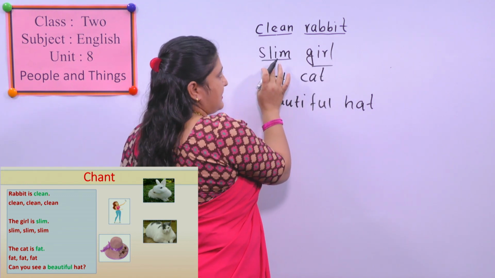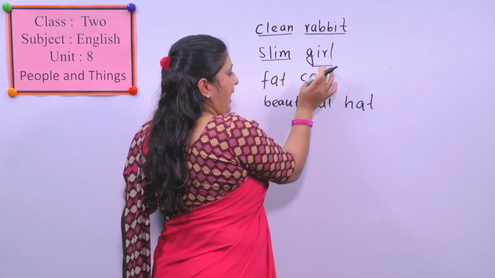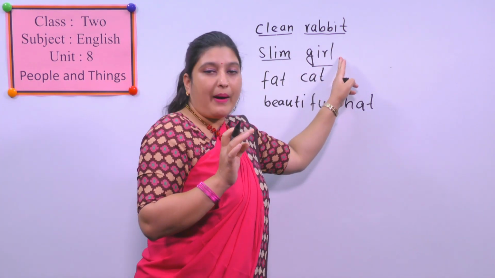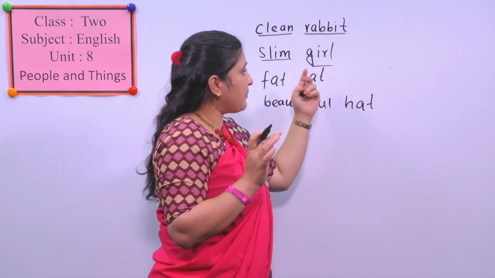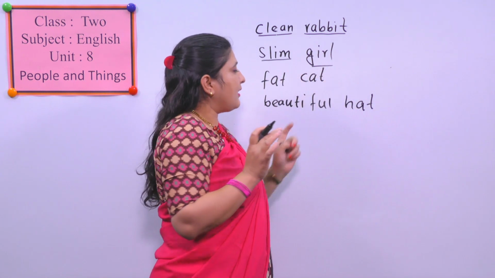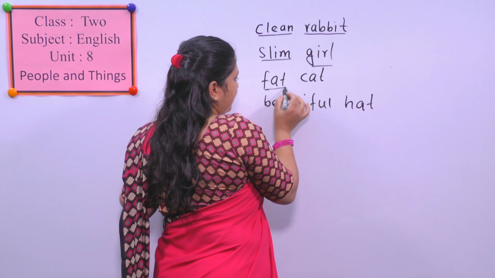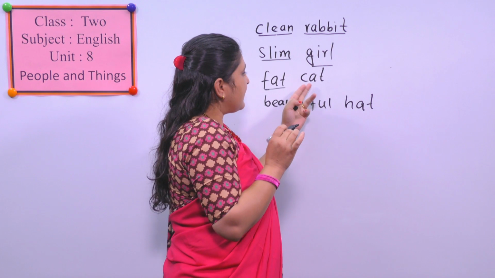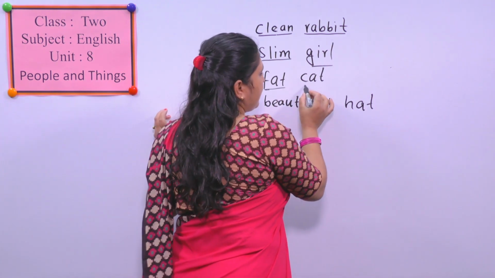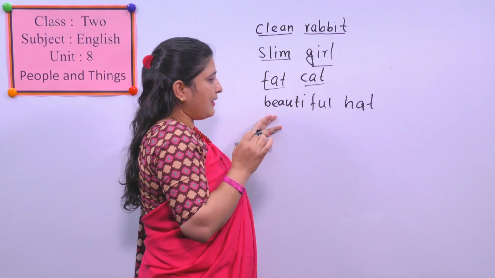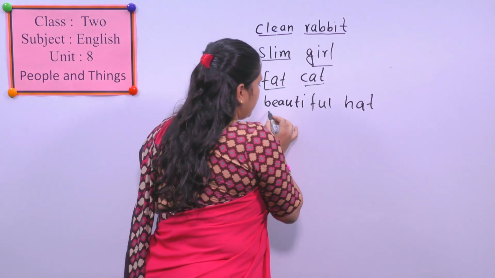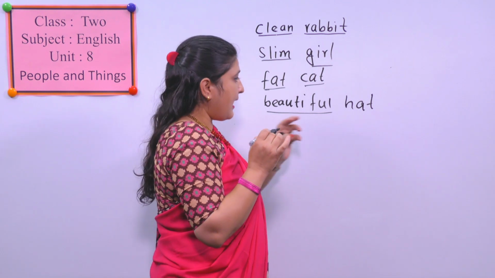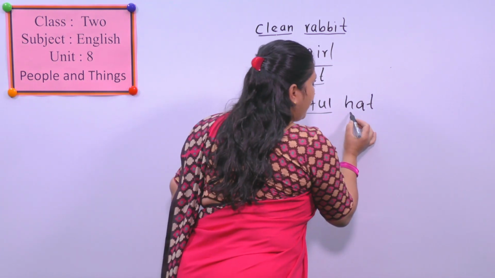Slim is adjective or describing word and girl is noun here. Slim describes the girl. What type of girl? Slim girl. Okay? Next one, fat, adjective or describing word, and cat is noun here. Okay? Next one, beautiful. Beautiful is adjective or describing word and hat is noun here.